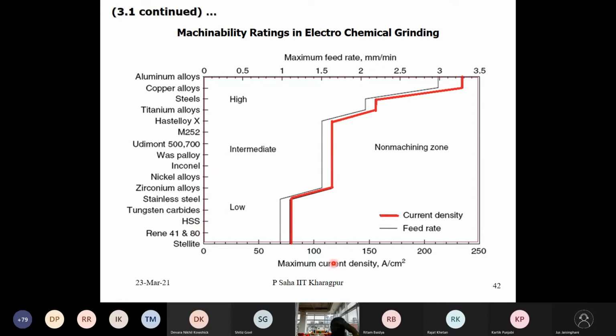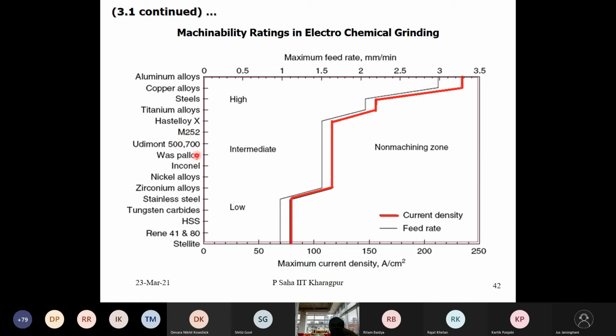Whenever the current density is high, as per Faraday's law, higher current density will create a higher amount of electrochemical dissolution, is it not? So from these materials, from aluminium, copper alloys, steels, titanium alloys, we can maintain a relatively higher current density.